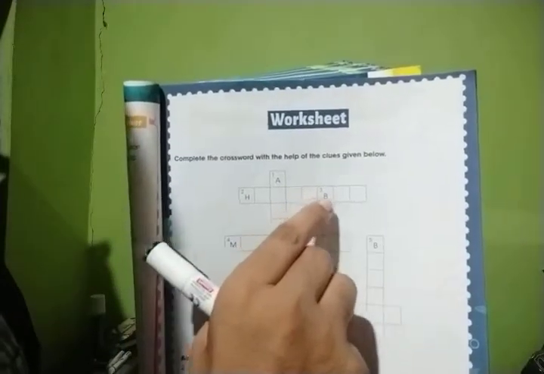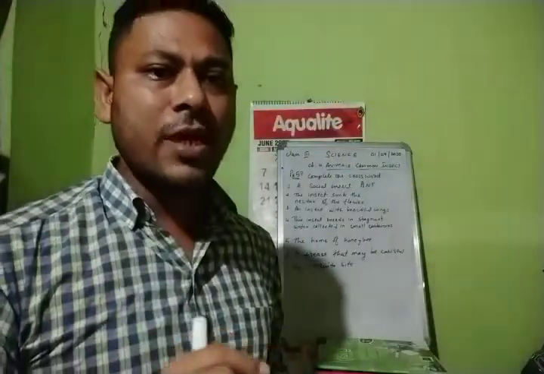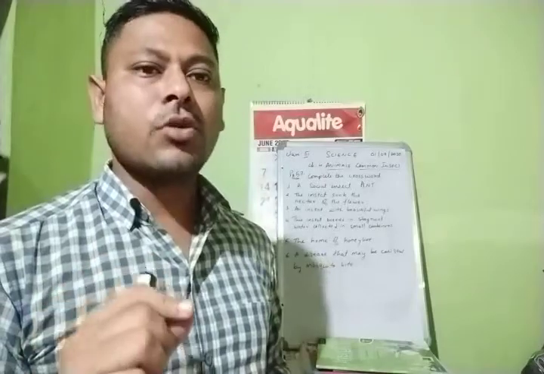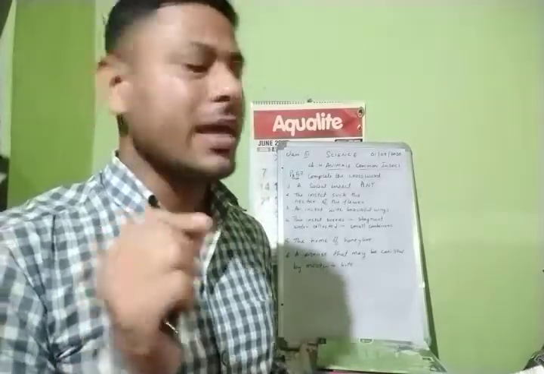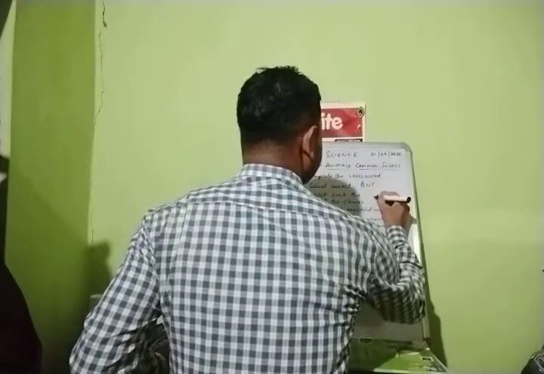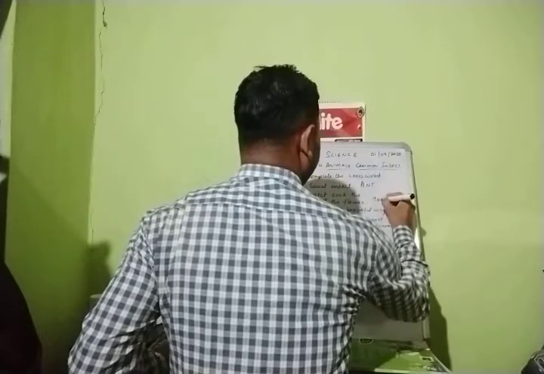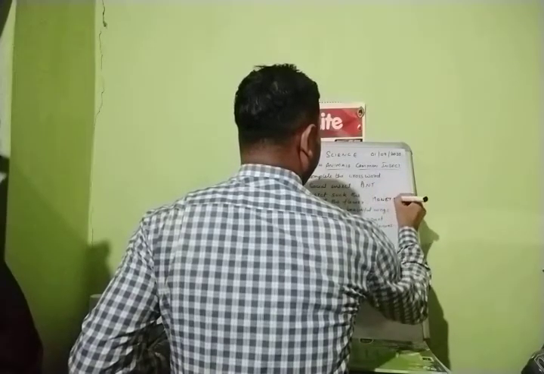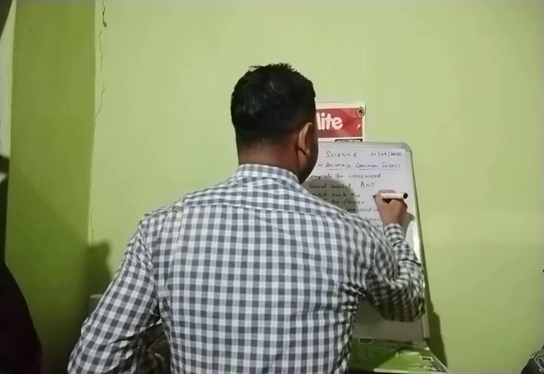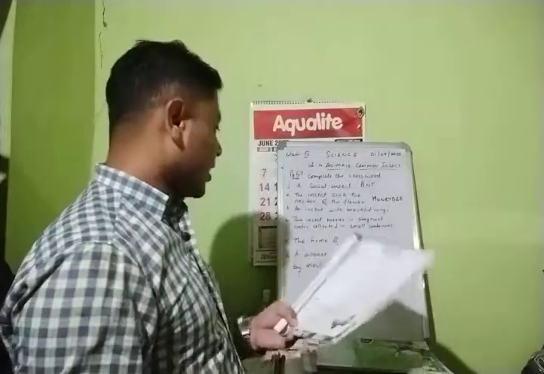So what is our answer over here? It should be honey bee. Right, children? So number 2 will be honey, bee, double E, honey bee. Right? Honey bee. Okay.